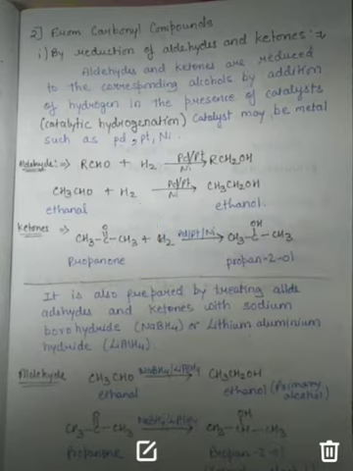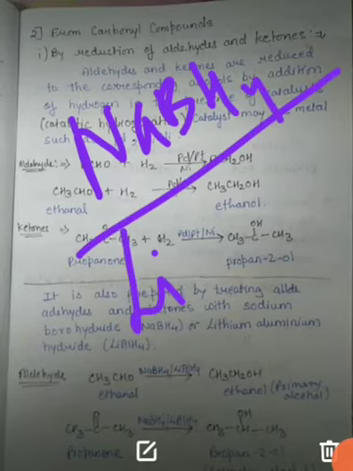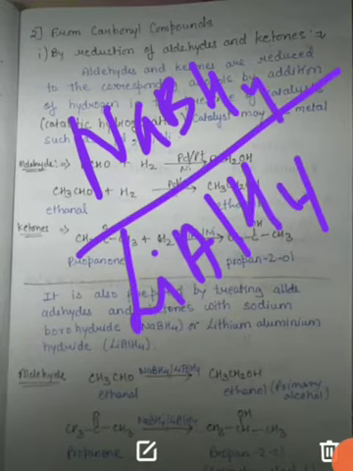Now students, besides the catalysts palladium, platinum and nickel, there are some more reducing agents from which aldehydes and ketones can be reduced. These are sodium borohydride, NaBH4, or lithium aluminium hydride, LiAlH4. Again nothing will change. When you use these reagents, the aldehyde will reduce to primary alcohol and acetone, that is ketone, will reduce to secondary alcohol.